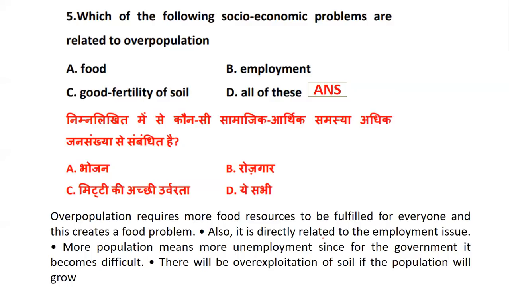It will lead to an employment issue. More population also means over-exploitation of soil, resulting in reduced fertility of the soil. So all these problems are interconnected or interrelated, and hence all of the above are related to overpopulation.